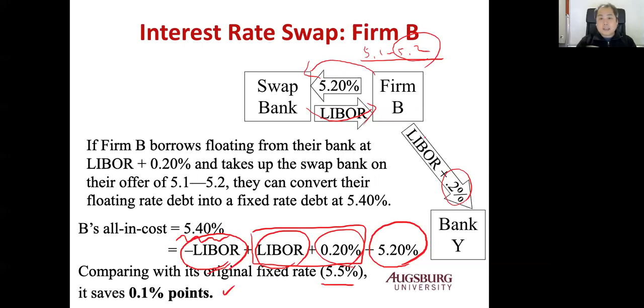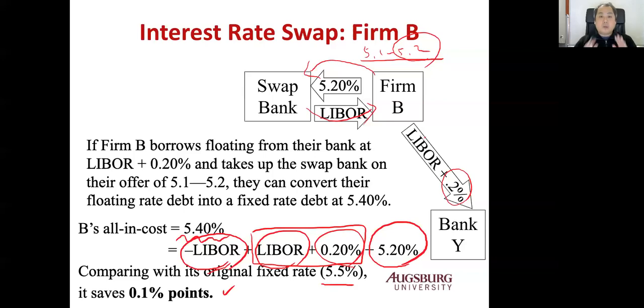So both parties can save on interest by swapping. Firm A originally wanted floating rate, but they borrow fixed rate and swap with the swap bank, then pay LIBOR minus 0.1%, a lower floating rate.